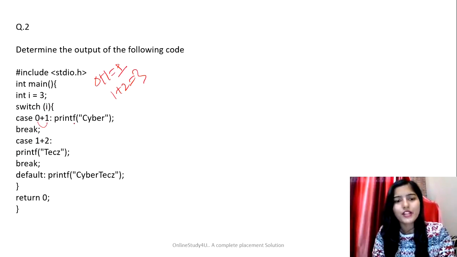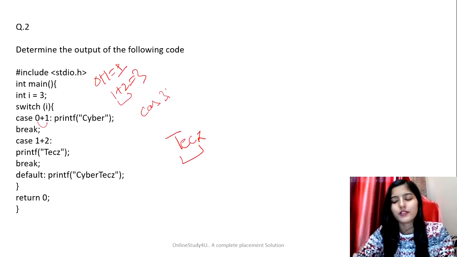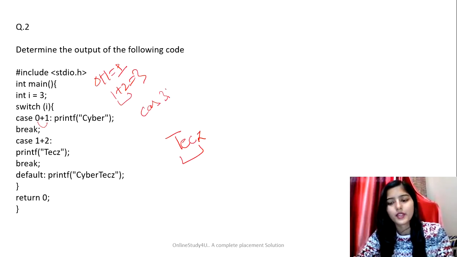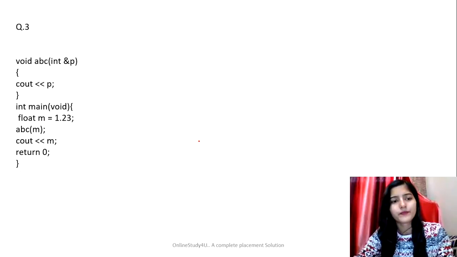This case will be matched because 1 plus 2 is going to give us 3. So case 3 will be executed and tech z will be the output that will be printed. So what is the output? Tech z, right? So that is the case. Make sure that you are aware of these small concepts because they will help you to score the marks. Let's see the next question.